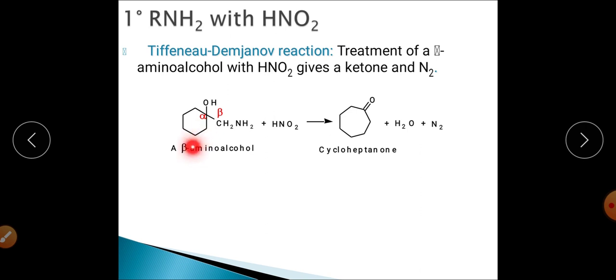It was a 6-membered ring, and this cycloheptanone is a 7-membered ring, right? So how this ring expansion takes place, I will show you.